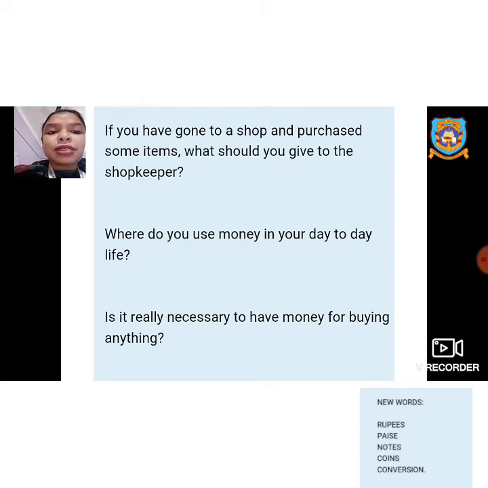Is it really necessary to have money for buying anything? Money is the key feature to buy anything from a shop or a mall. In the olden days, people used to exchange items. There was no circulation of money, but now money is the only currency where we can get anything in exchange for money.